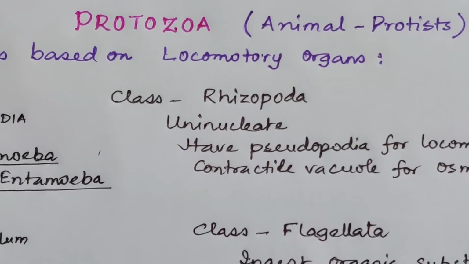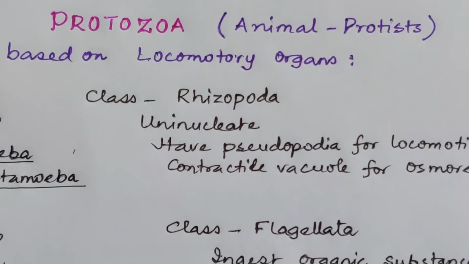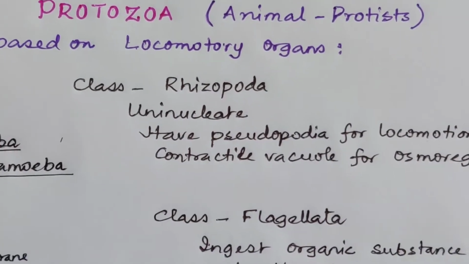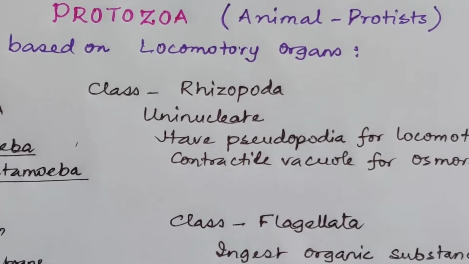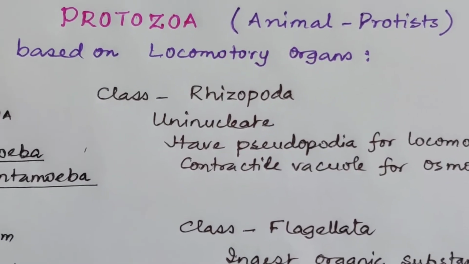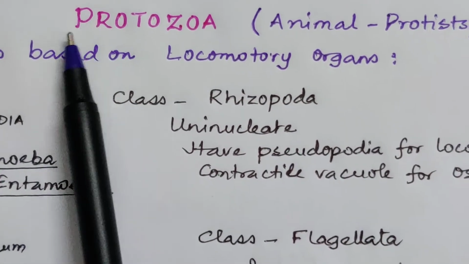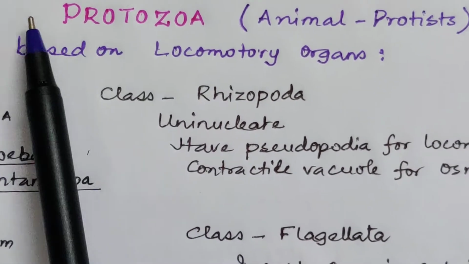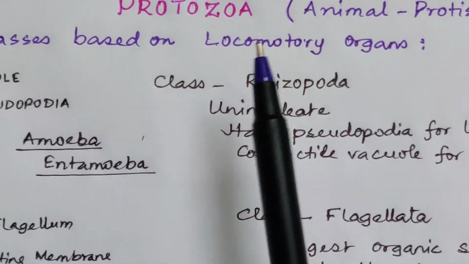Hello friends, today we are going to show you a tutorial video for Protista, Kingdom Protista. It is the next phylum after Kingdom Monera. One of the types of Protista is Protozoan Protista, which are also known as animal protists or animal-like protists.